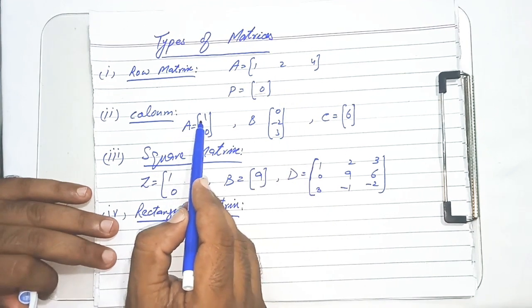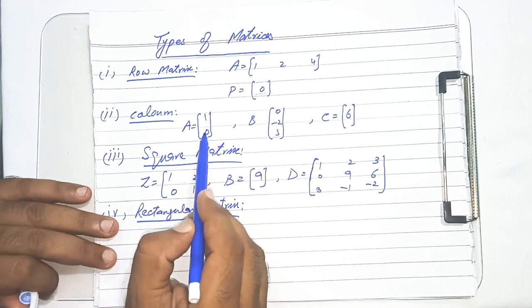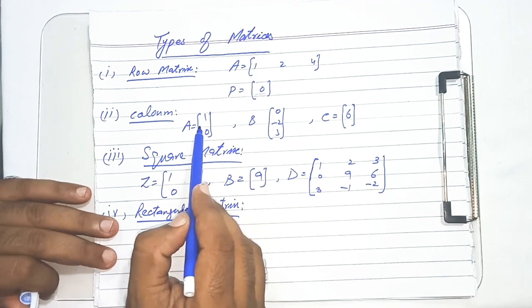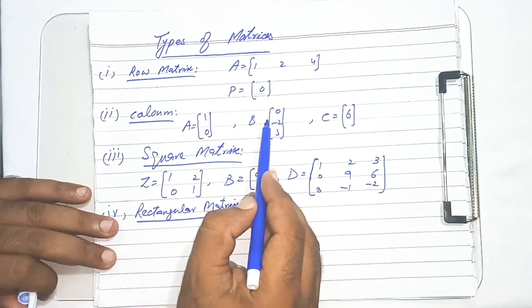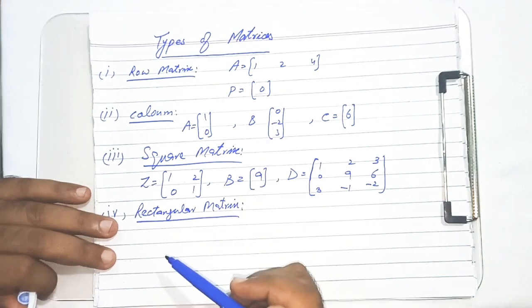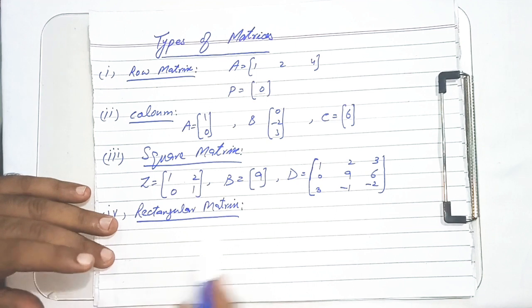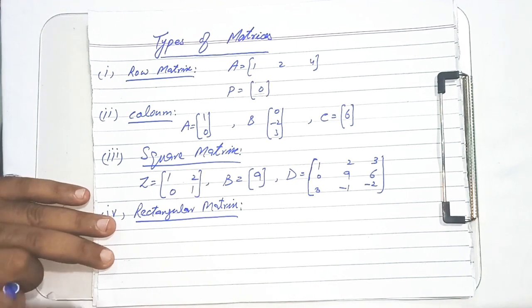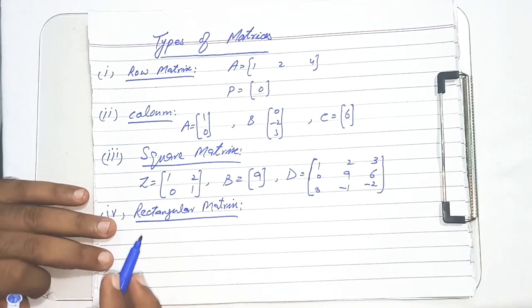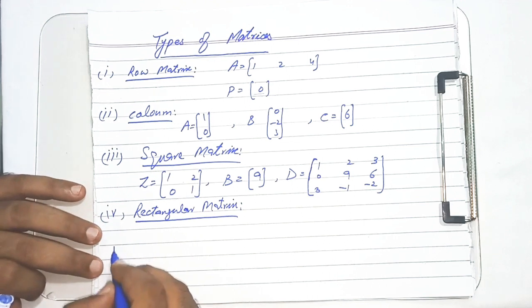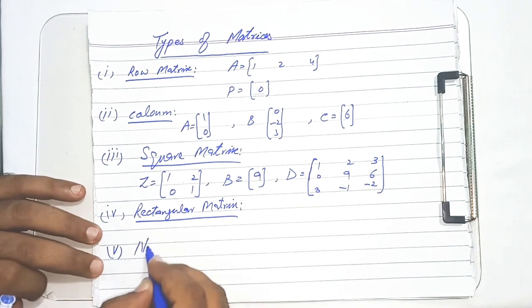Again look at A, number of rows is 2 and number of columns is 1, so it is also a rectangular matrix. Matrix B is also a rectangular matrix. So keep in mind that if the number of rows and number of columns are not equal, then the matrix is called a rectangular matrix.